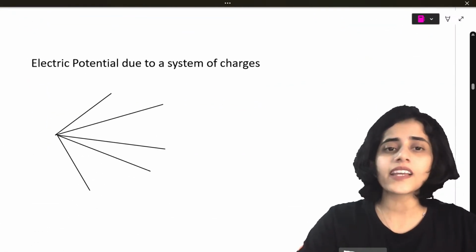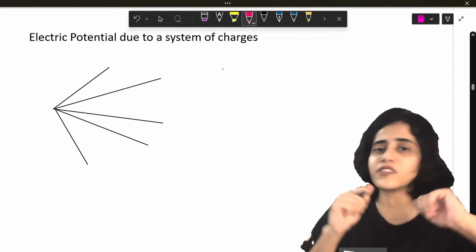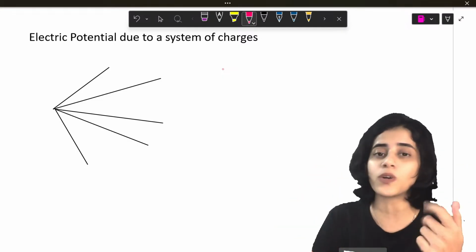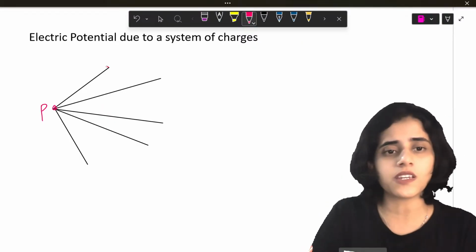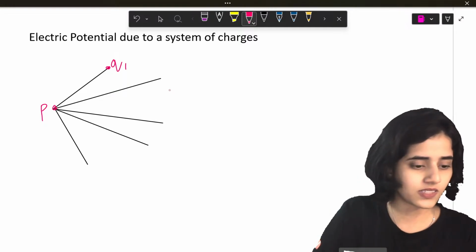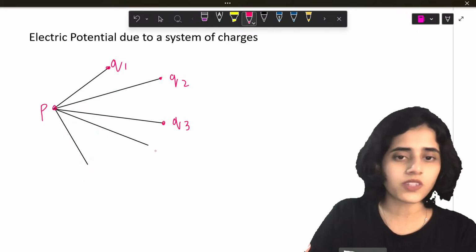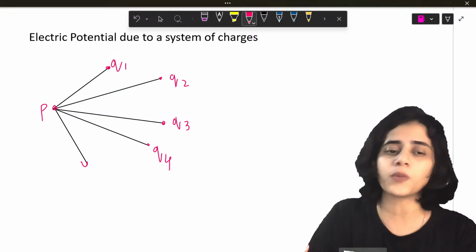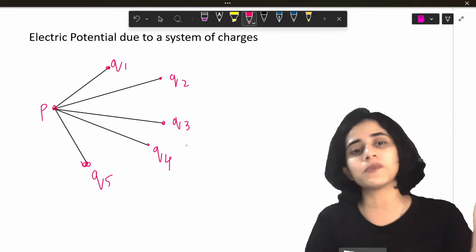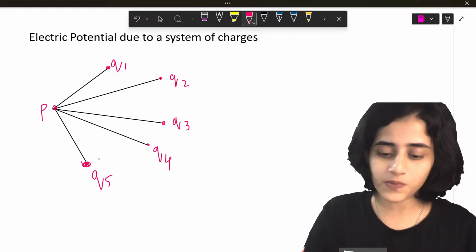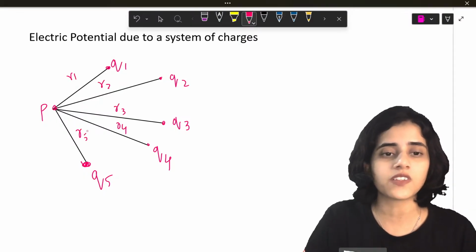Next is the electric potential due to a system of charges. Now we are super smart. We know it at different positions. But what happens if there are so many charges? Let's say this is point P and I have so many charges: Q1, Q2, Q3, Q4, Q5. That much is enough, I don't want to waste time writing so many. Some random number of charges are there, and they are at distances R1, R2, R3, R4, R5 with respect to P.